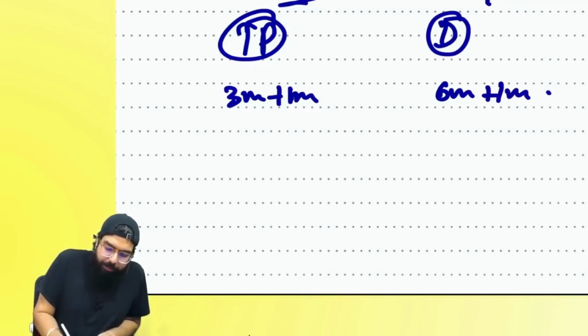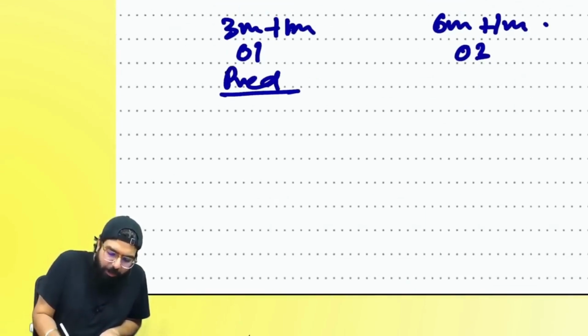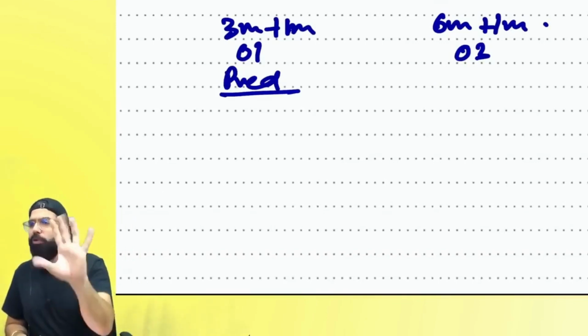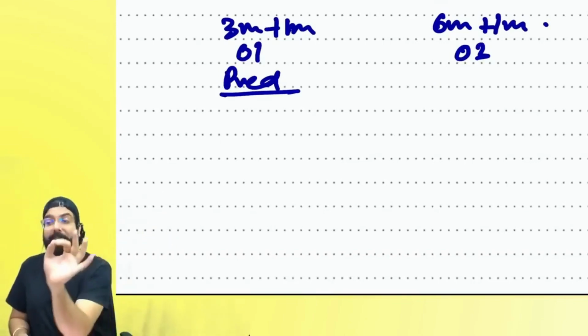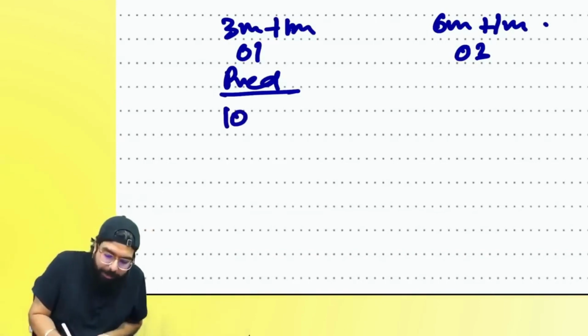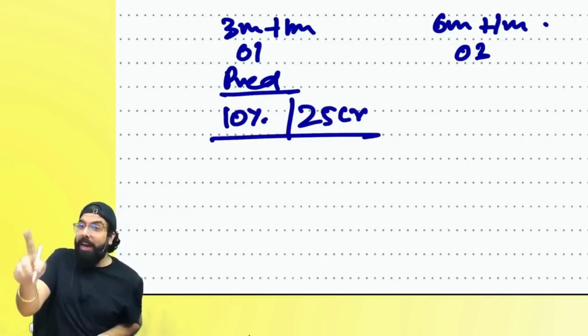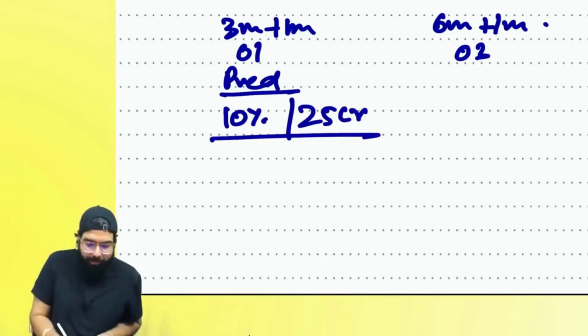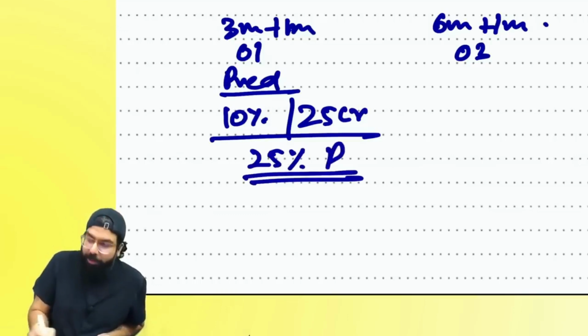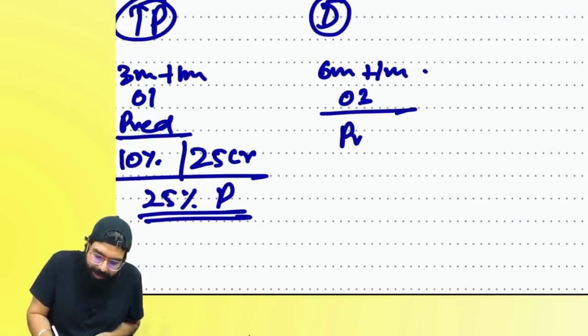The taxpayer will go in APL 01. The department will go in APL 03. The taxpayer will have to give a pre-deposit. First, the admitted amount has to be paid completely along with interest and penalty. But on tax in dispute, 10% has to be paid as pre-deposit, maximum 25 crore. As per the amendment, for a penalty order under section 129, 25% of the penalty is the pre-deposit. If the department is going, there is no pre-deposit, and the department will go in APL 03.